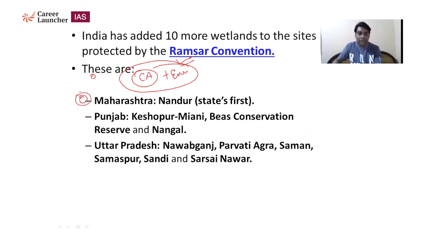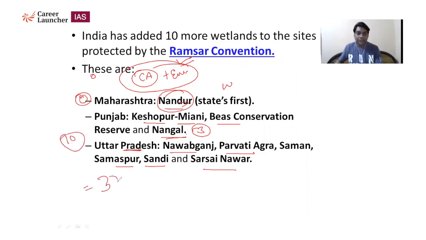So remember, first, Maharashtra: Nandur Madhameshwar, Maharashtra's first Ramsar wetland. Then in Punjab, Keshopur-Miani, Beas Conservation Reserve and Nangal. So Nangal and Nandur, don't confuse these. These are the three important wetlands included in Punjab, and the rest in Uttar Pradesh: Nawabganj, Parvati Agra, Samaspur, Sandi and Sarsai Nawar. These three are there. This is a total of 10 new wetlands included. Now we have a total of 37 wetlands.